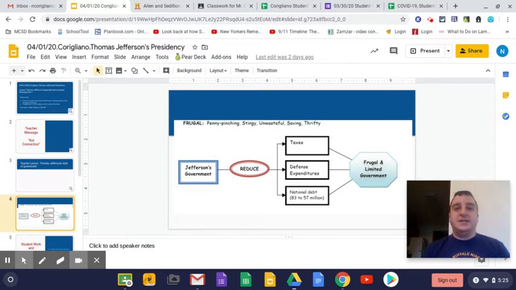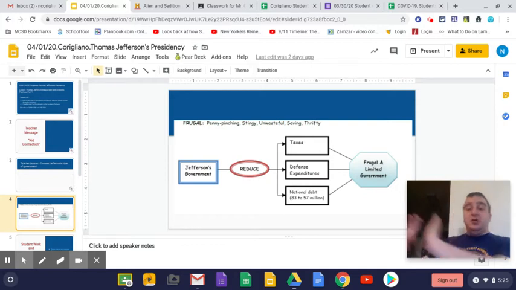So it's interesting how you can have all these ideas and have all these goals, but sometimes, and you're going to see this as we go through the year and as you study more presidents and as you get into 8th grade, you're going to see how presidents sometimes have goals and sometimes have ideas, but when they become president and when certain situations come up, they ultimately decide to make decisions based on what's best for the country that might go completely against their values and their beliefs and their ideas.